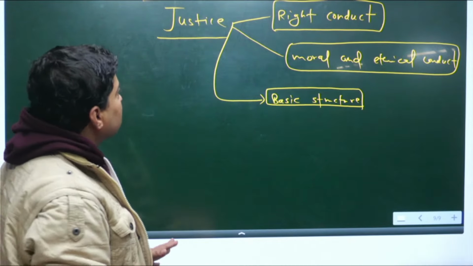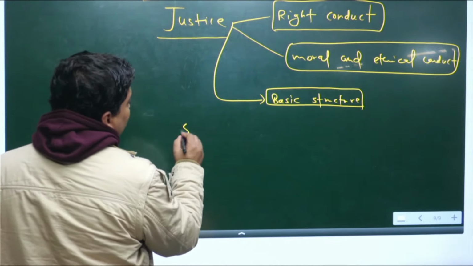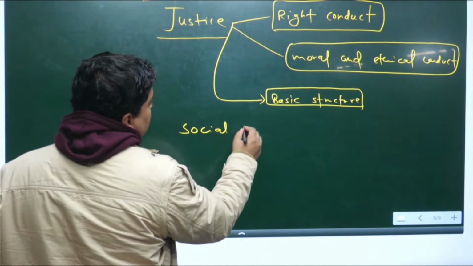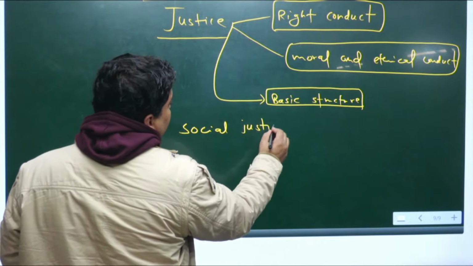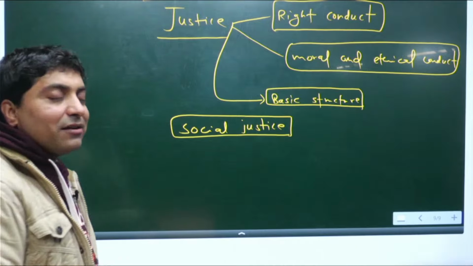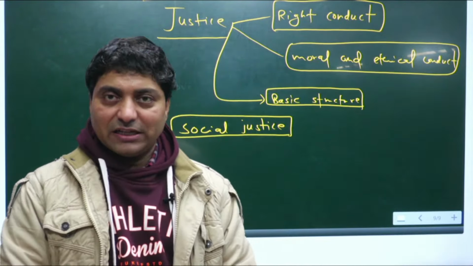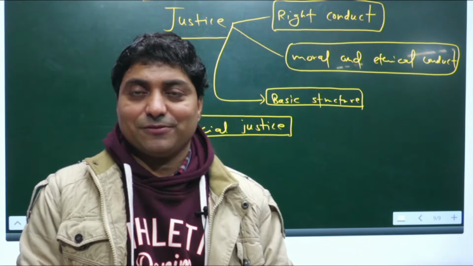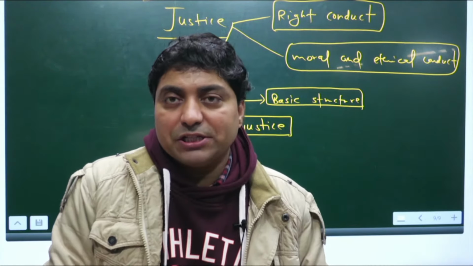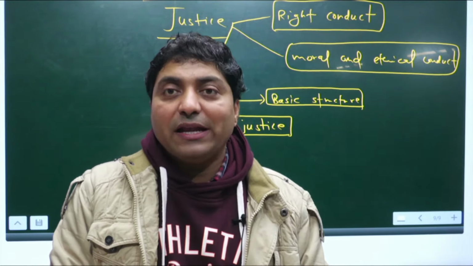Now, if you look at India, in the Preamble we talked about social justice, right. When we use social justice, we address injustice that is all around in society, like caste discrimination, gender inequality, gender discrimination, caste violence.